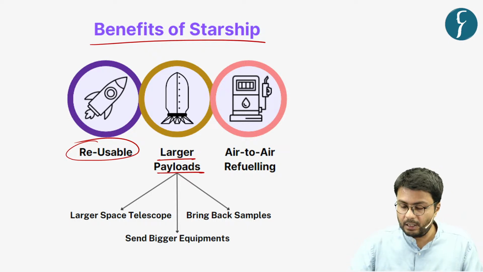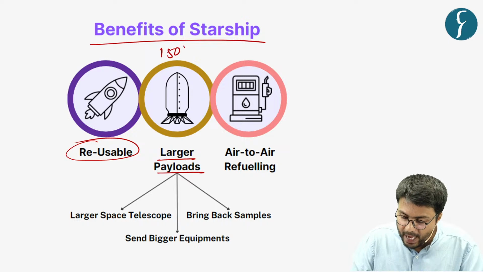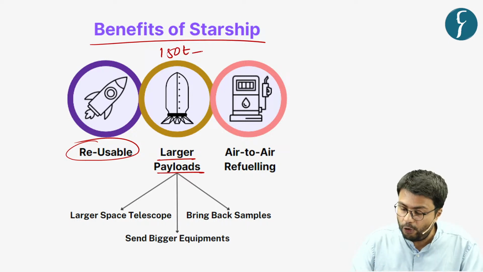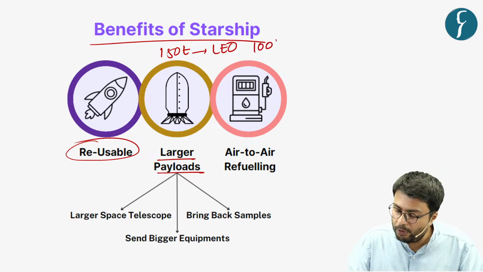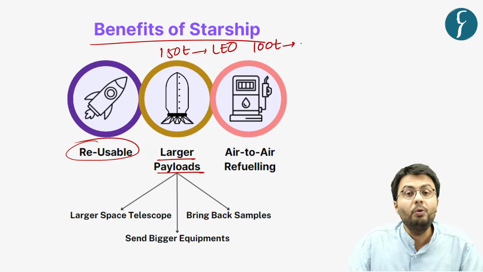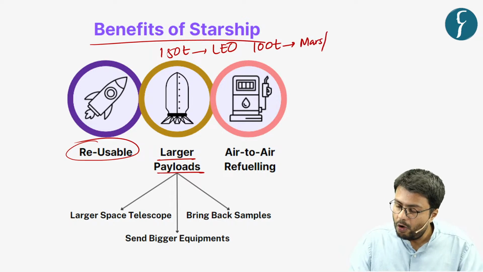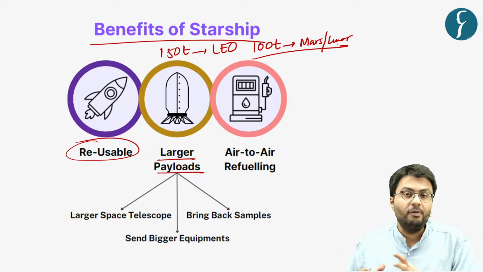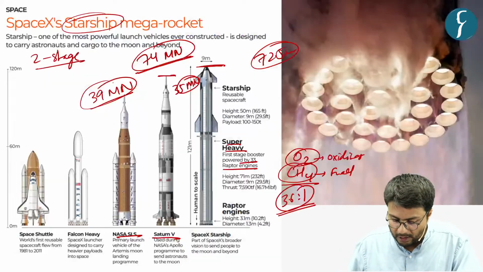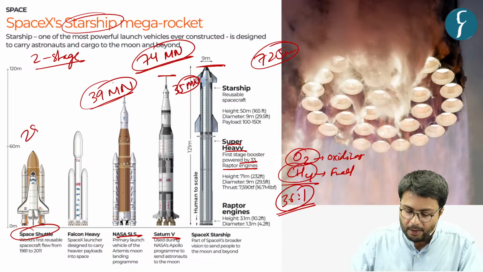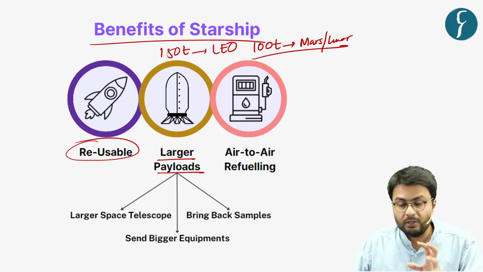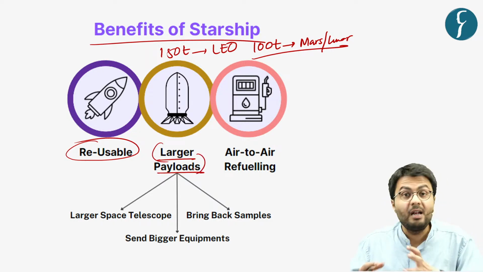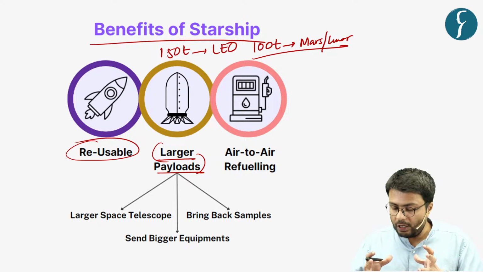For example, this Starship will be able to carry 150 tons of payload to low Earth orbit, and it can also carry about 100 tons of payload to other planets such as Mars or to the lunar surface. To put things in perspective, NASA's space shuttle program was able to carry 25 tons of payload. So you can understand this Starship is able to carry larger payloads, which makes it important for other uses as well.